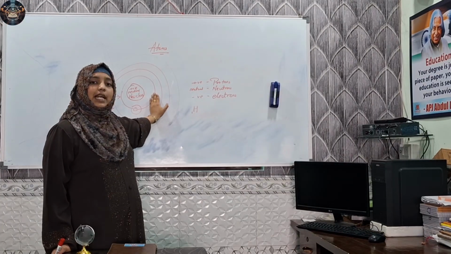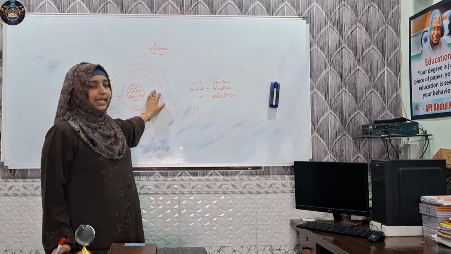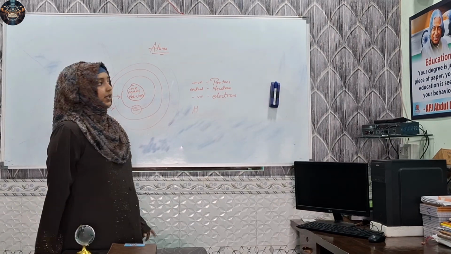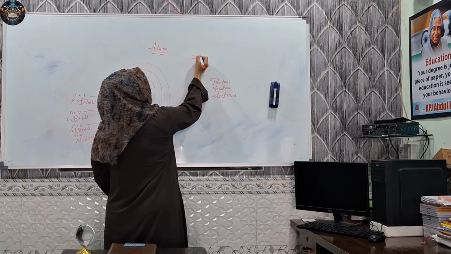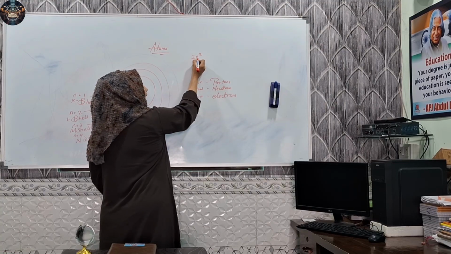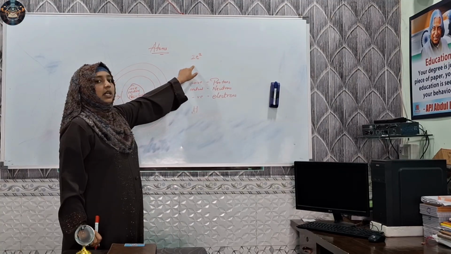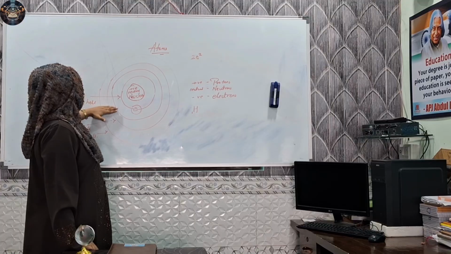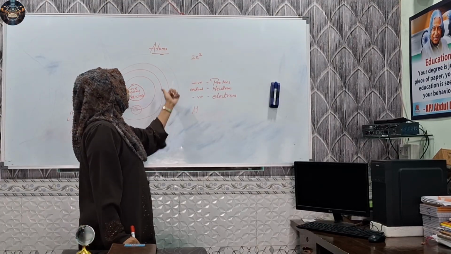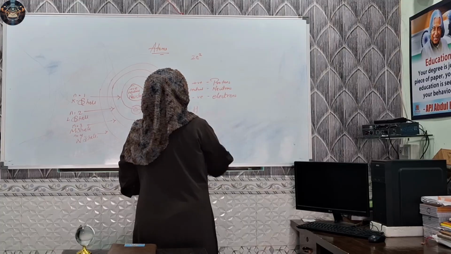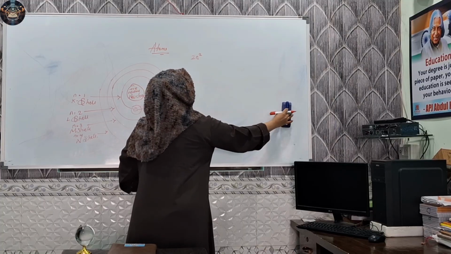So how are we going to decide the capacity? For deciding the capacity, we have a formula. That formula is 2n square. Now what is n here? n is the number of the shell. So to find out the capacity of the shell, we are going to use it.